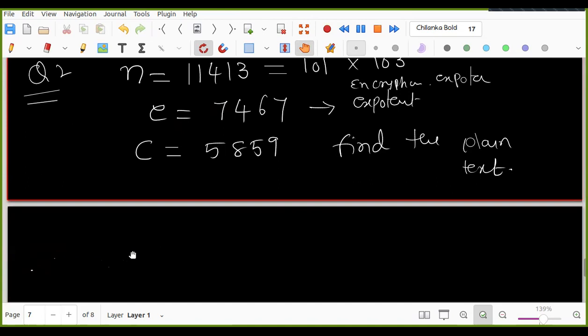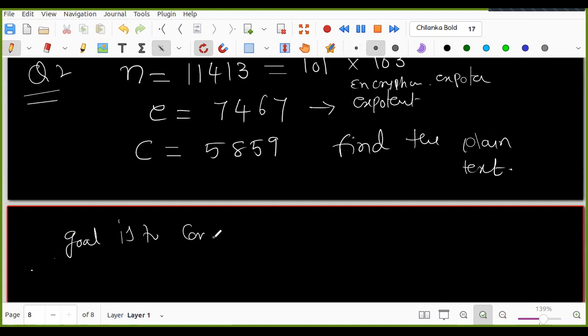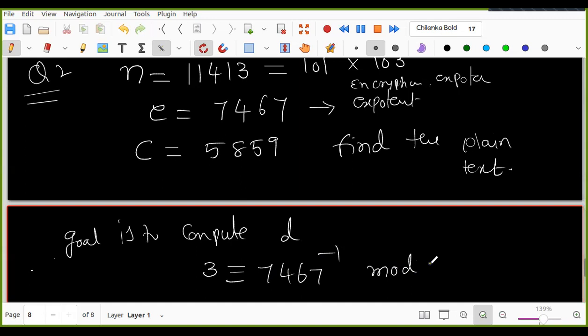We can start by computing D. The goal is to compute D. D is congruent to the inverse of 3 modulo Euler phi of n, right? What is phi of n? Easy to tell: 10200, correct?